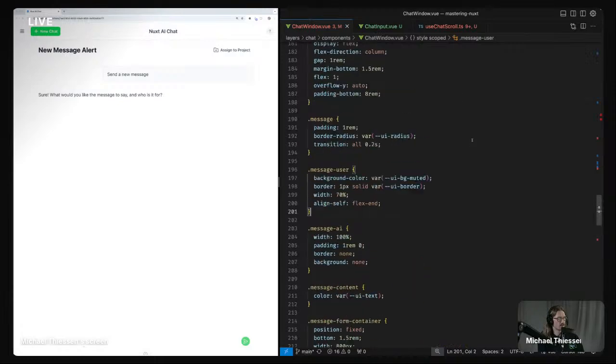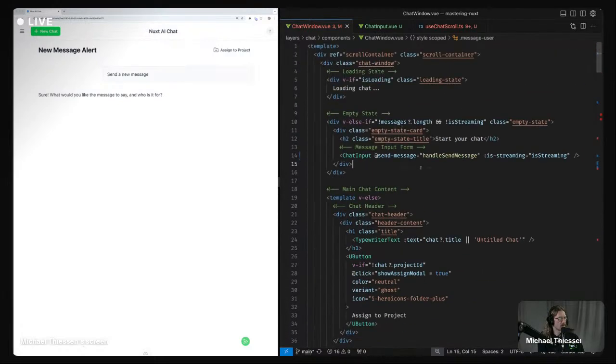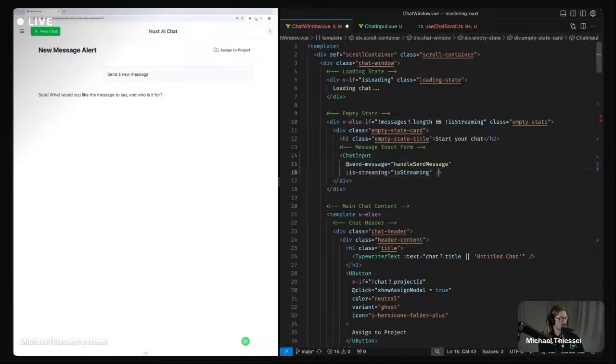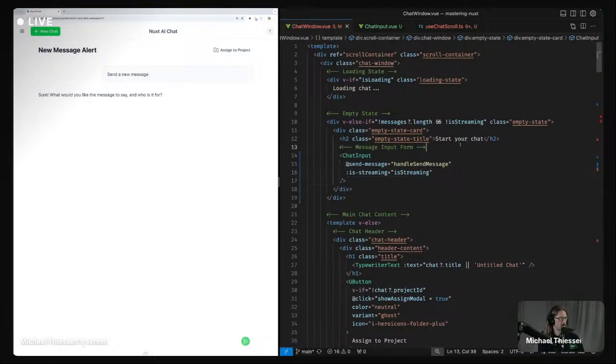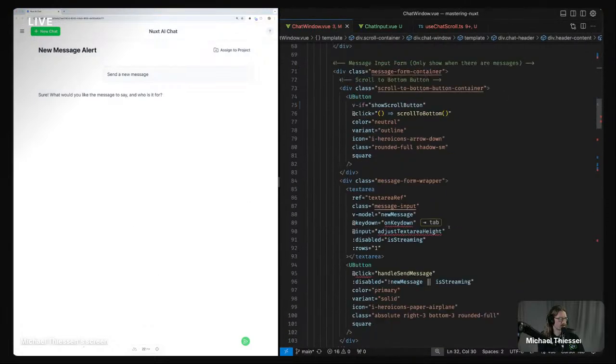The empty state, now we have, if I scroll all the way to the top here, the empty state, we have our message input in here. And I haven't set up any sort of code formatting in this project, but I really should. So we've got our empty state now on the chat input. Now we need to update the chat for this bottom one here for when the chat has messages.